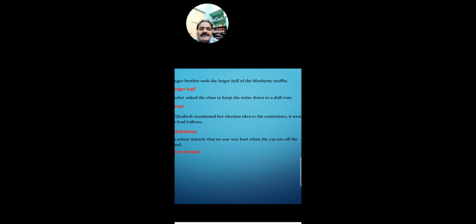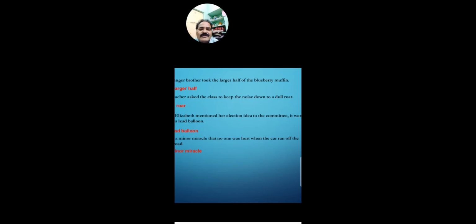When Elizabeth mentioned her election idea to the committee, it went over like a lead balloon. Can anyone imagine a balloon made of lead? It is not possible. That means a balloon, when it is made of lead, is very, very strong and sound.